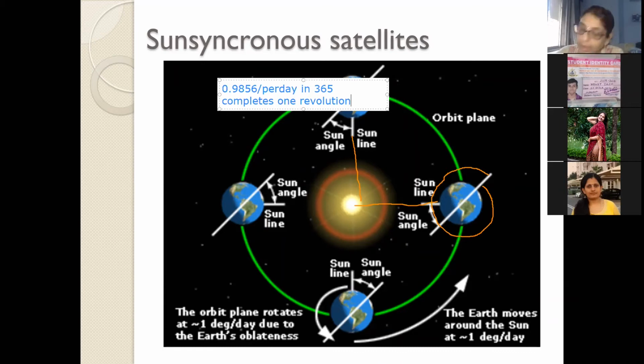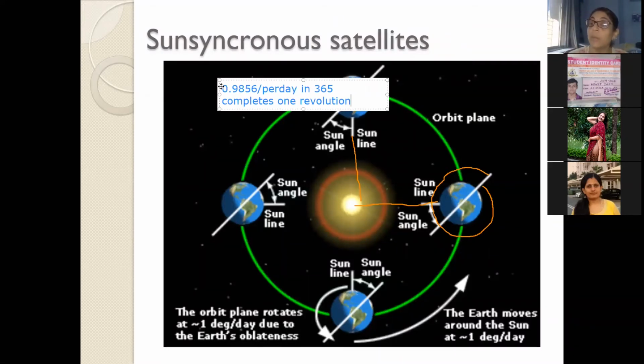0.9856 is the correct number, because it is actually 365 days and 6 hours, so this is the exact number that it comes out to be. So everyone, are you understanding why it is 0.9856? It did not come randomly that we will fix this revolution of the orbit. The satellite revolving in the orbital plane is also changing its orientation.